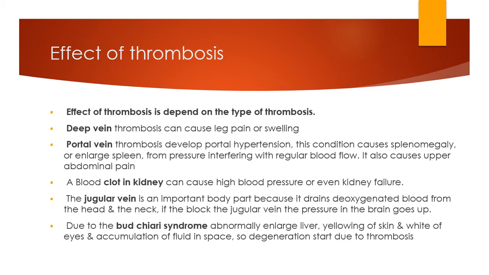The jugular vein is an important body part because it drains deoxygenated blood from the head and neck, and if the jugular vein is blocked, the pressure in the brain increases, and because of this pressure, hemorrhages can also be seen due to jugular vein thrombosis. Then due to Budd-Chiari syndrome, there is abnormal enlargement of the liver, yellowing of skin and whites of the eye, and accumulation of fluid in the spaces. So degeneration starts due to thrombosis and Budd-Chiari syndrome. These effects all depend upon the type of thrombosis.